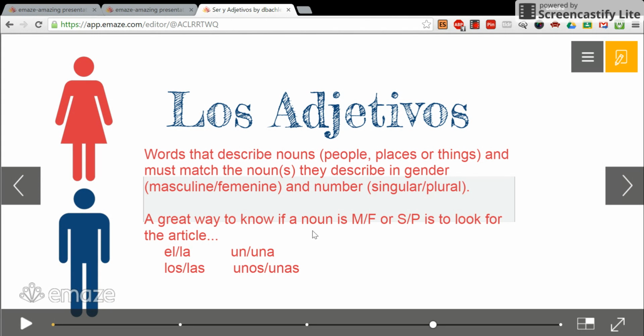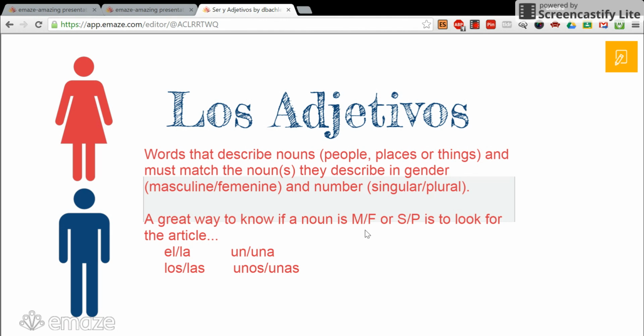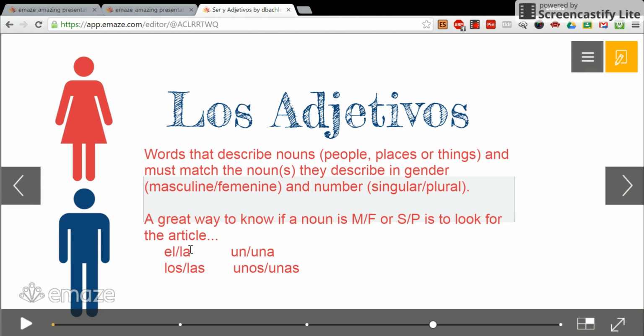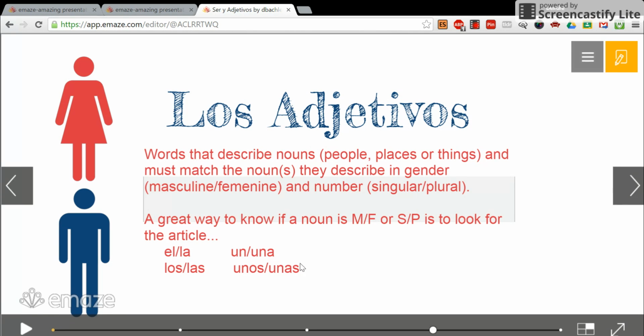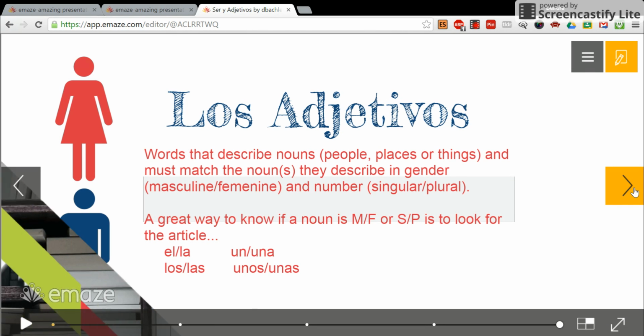By looking at a noun, the best way to figure out if it is masculine or feminine, or singular or plural, is to look at the article, like el, la, los, las, which are definite articles, un, una, unos, and unas, which are indefinite articles.